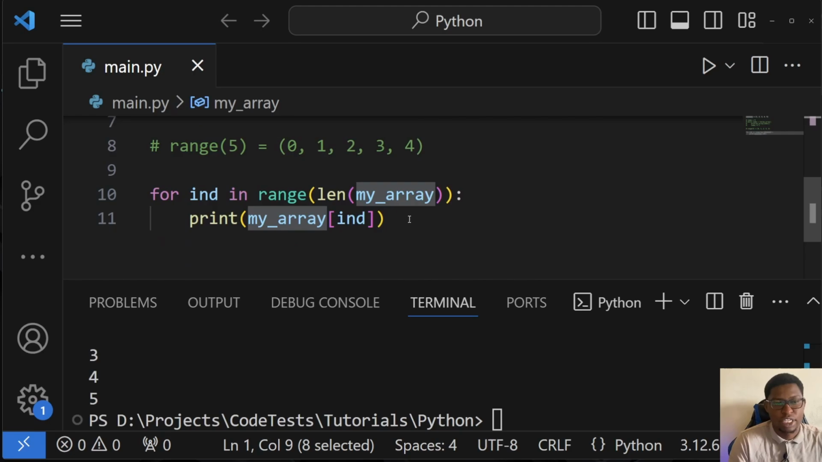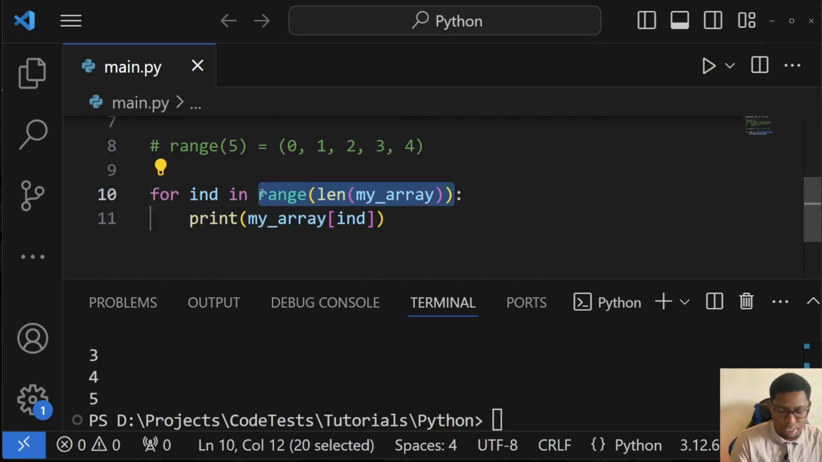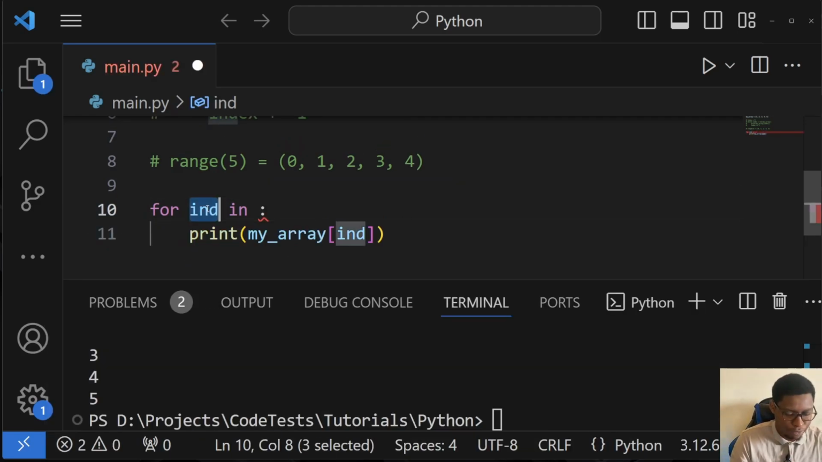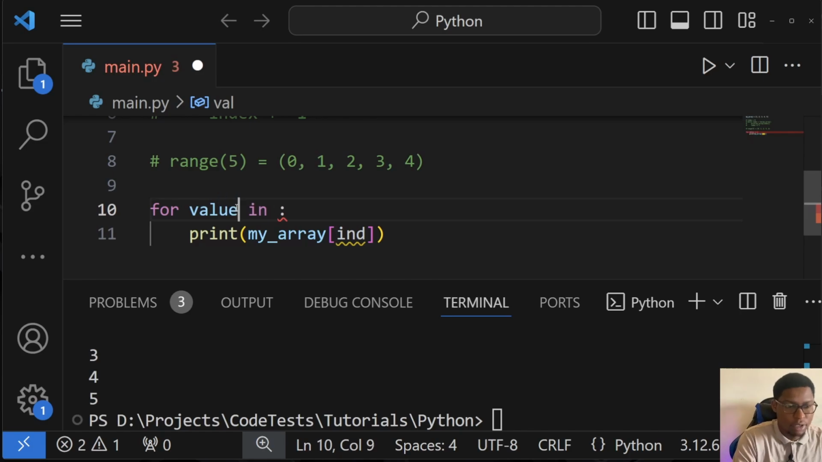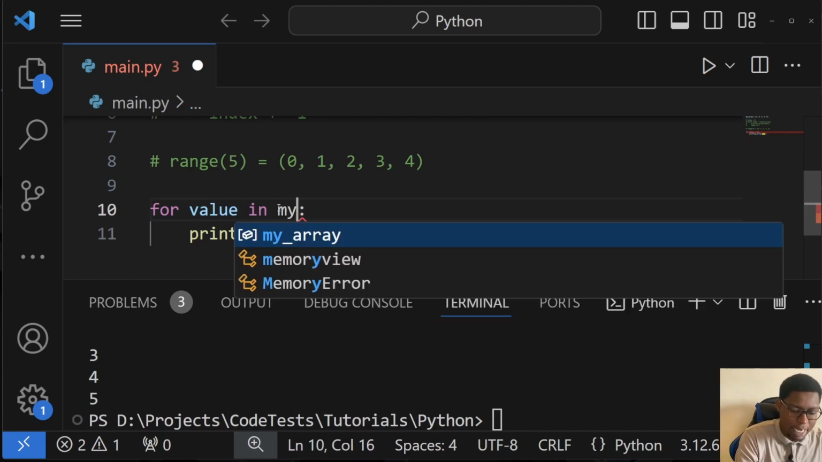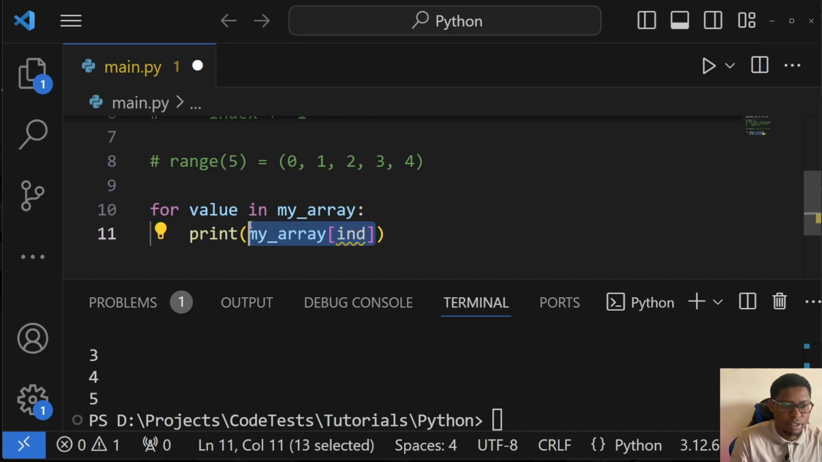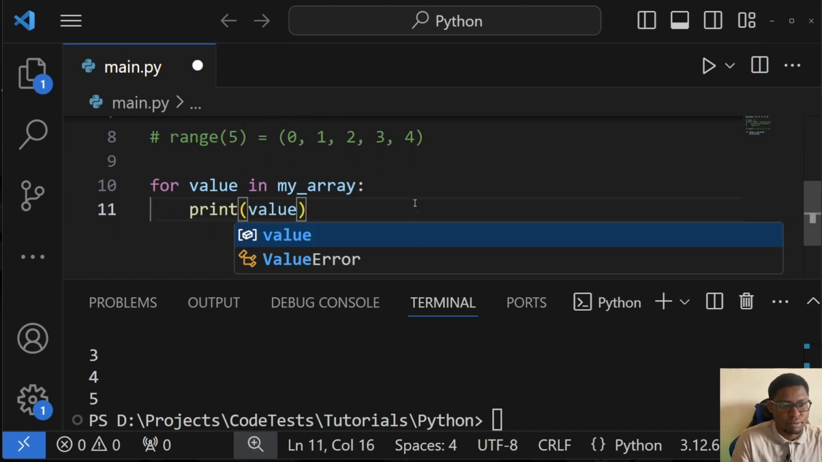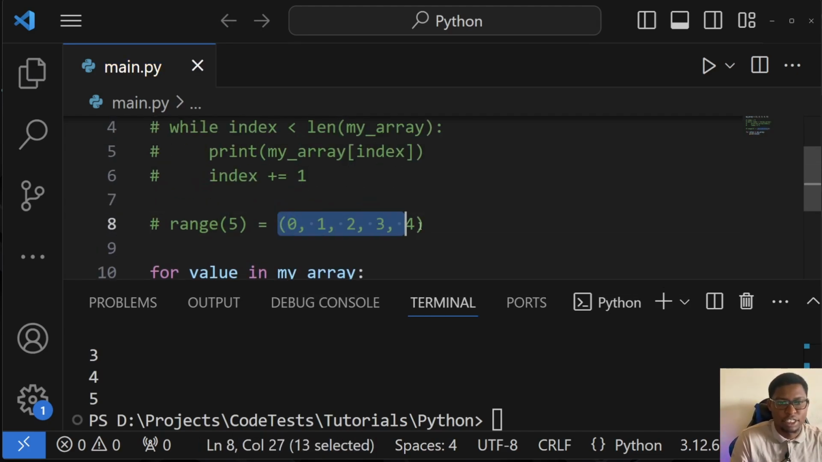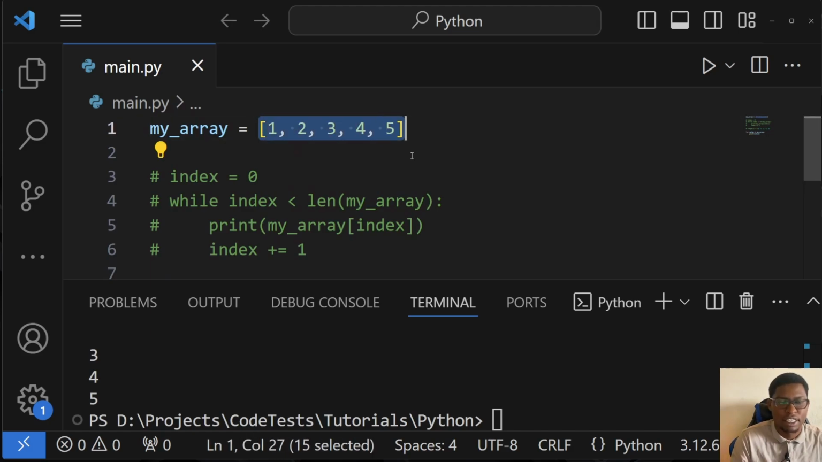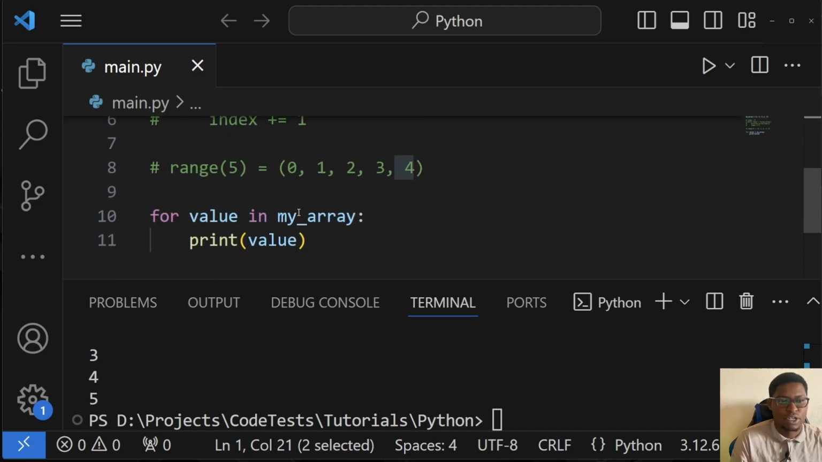the array. So in this case, if I try to do, let's say, for value in my array, print value, right? So it's basically the same way that we have in range, but we want to go through each value of that array. So this will also work.